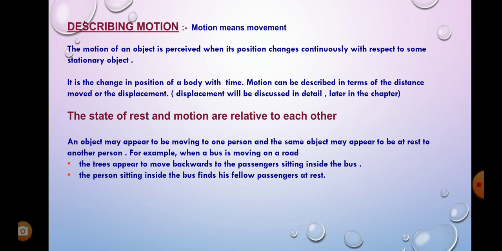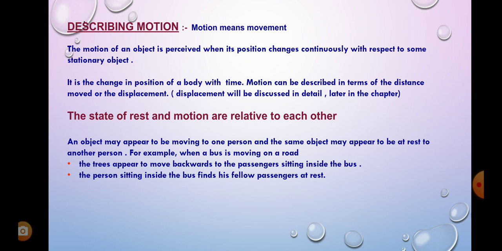We are stationary in the bus, and as the bus starts moving, the roadside trees appear to be moving backward. For you, as you move forward, it seems as if the trees are moving backward.